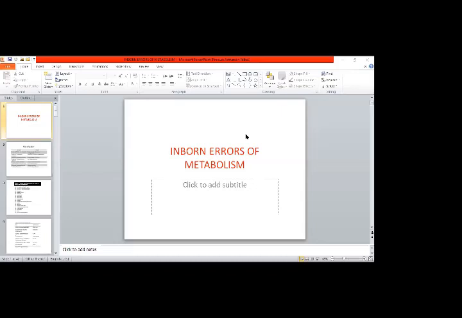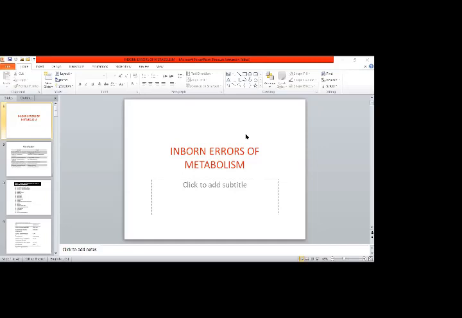Then lab diagnosis of acid-base disorders, lab diagnosis of diabetes mellitus, liver function tests. Lab diagnosis of hyperlipidemia and its clinical interpretation I'll discuss tomorrow with you. Then the role of enzymes in the diagnosis of pancreatitis is left. So these two topics are left. Then inborn errors are done today.